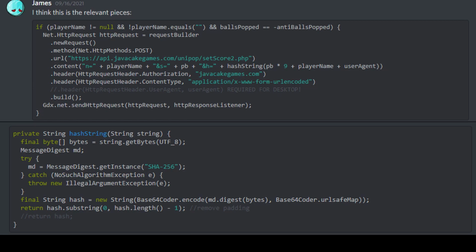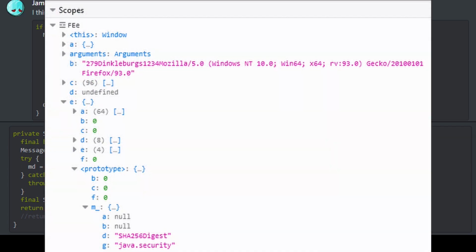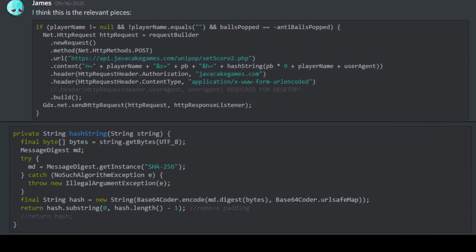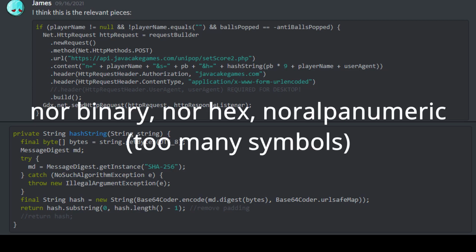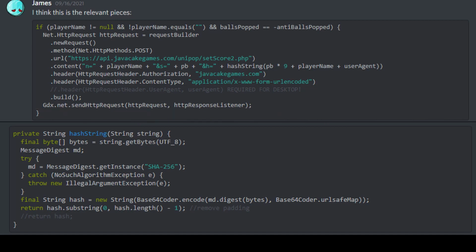I previously located this reference to the SHA-256 algorithm in code, but the part that I was unable to figure out, because I had to read through the GWT code, which was very obfuscated, was that the digest or the hash that gets sent is base 64 encoded with the last character removed. If I had a little more experience, I would have been able to recognize it just from seeing all the characters in the string. It's not JSON. It probably is base 64. Either way, this was a great learning experience.